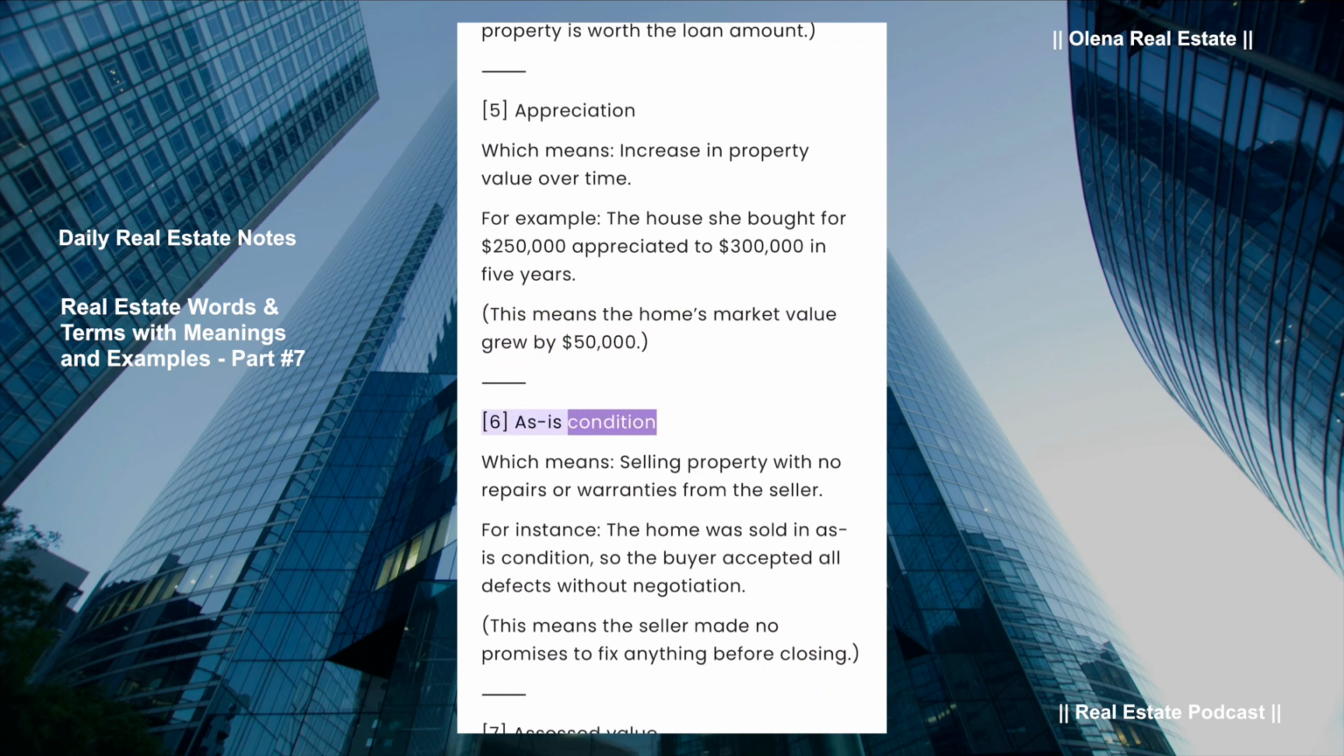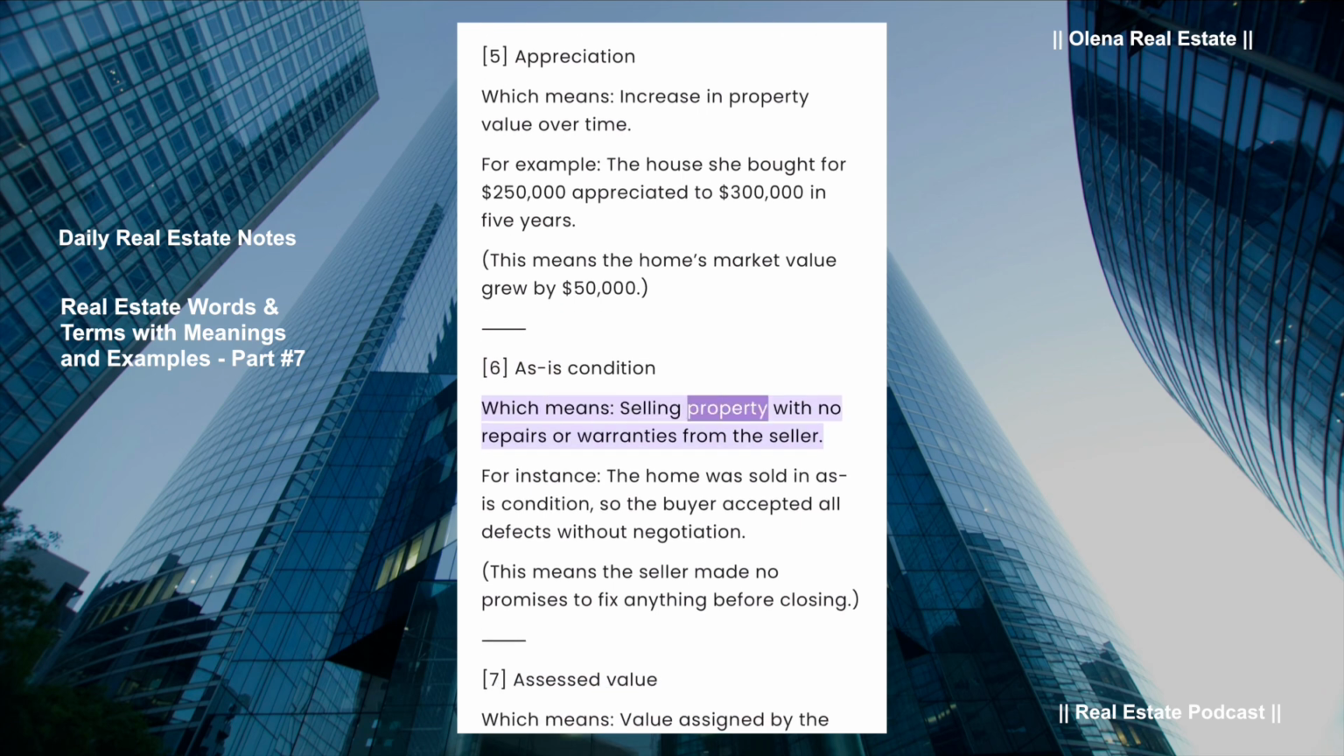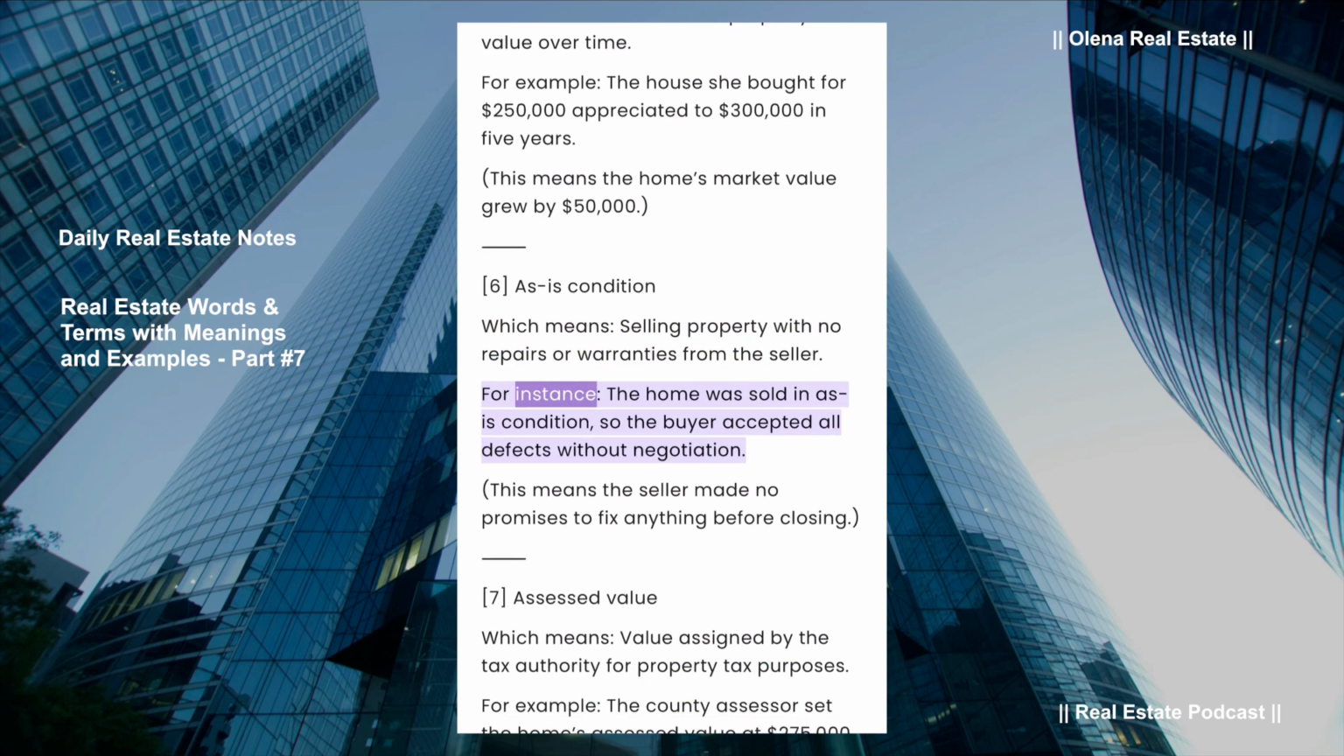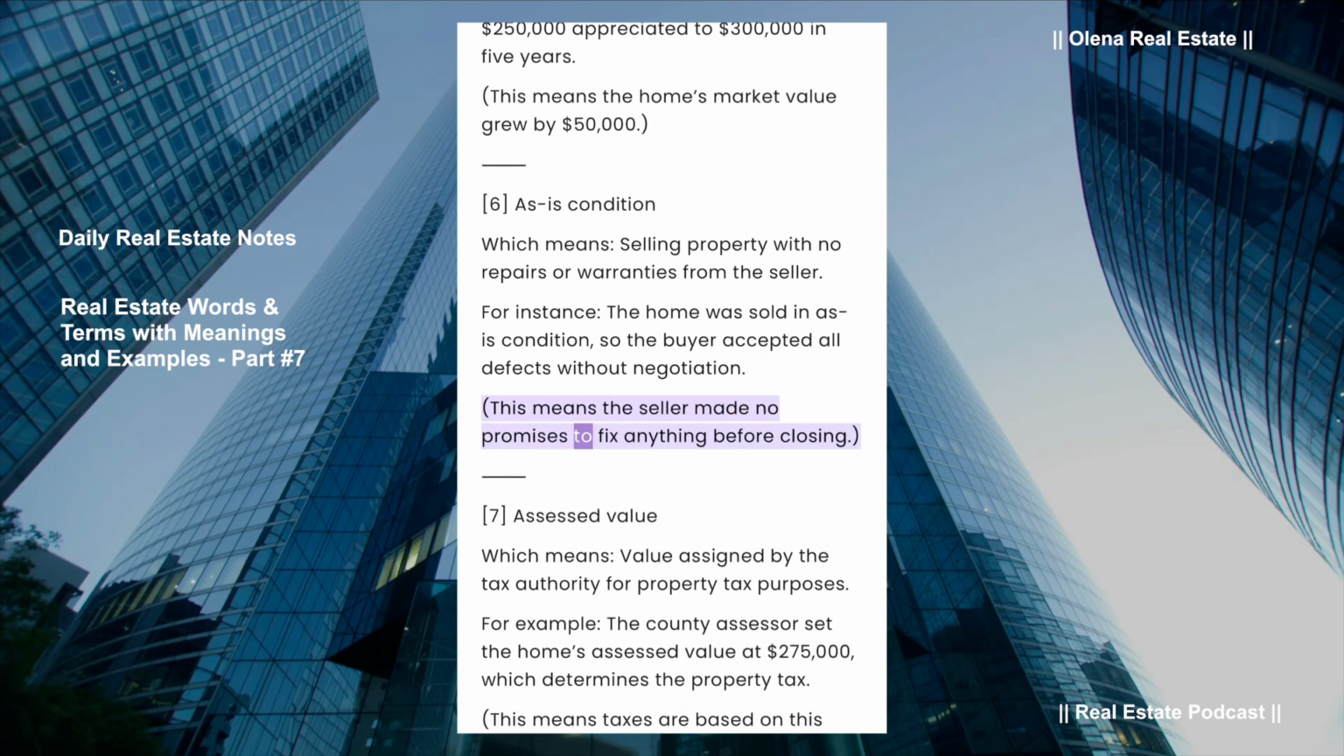As-is condition, which means selling property with no repairs or warranties from the seller. For instance, the home was sold in as-is condition, so the buyer accepted all defects without negotiation. This means the seller made no promises to fix anything before closing.